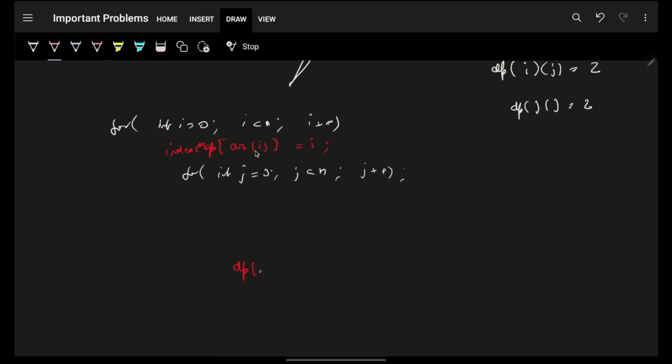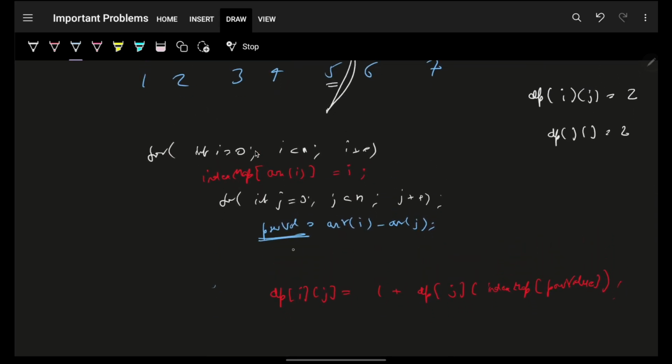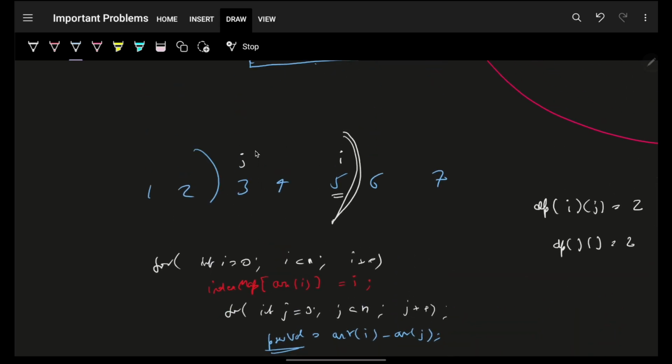How will I do that? I will simply say that dp of i, j will be nothing but what? Obviously 1 plus dp of j comma, your previous index, or I should say index map of previous value. For that previous value, I need to find the previous value. So I'll just say that my previous value will be nothing but arr of i minus arr of j, right? But obviously, there's a small catch that this previous value should be there in my index map, and also its index should be lesser than j.